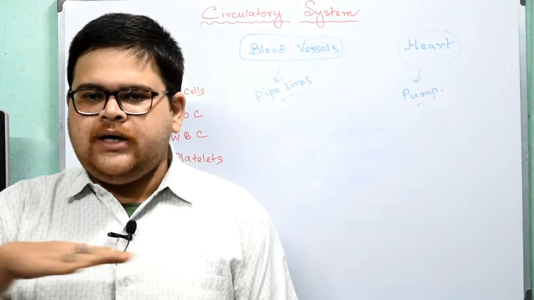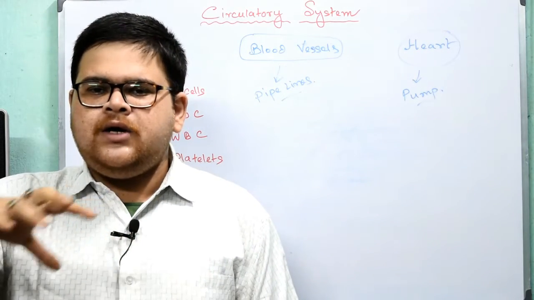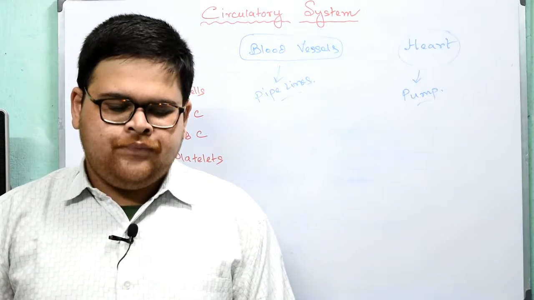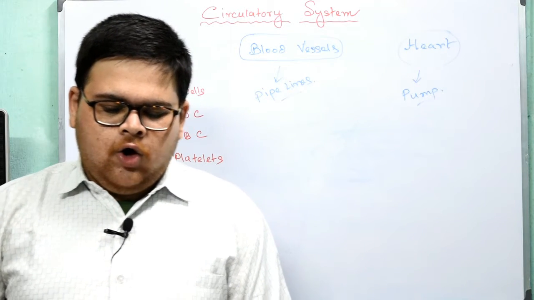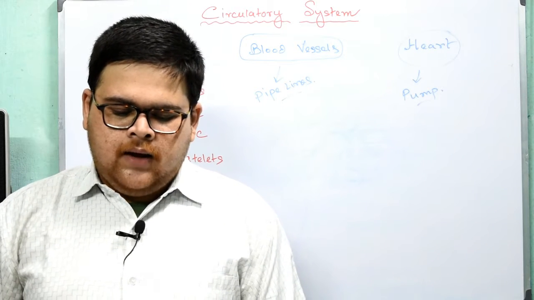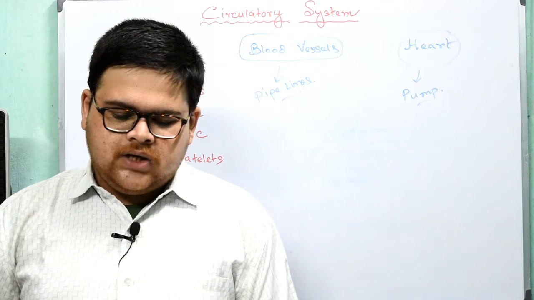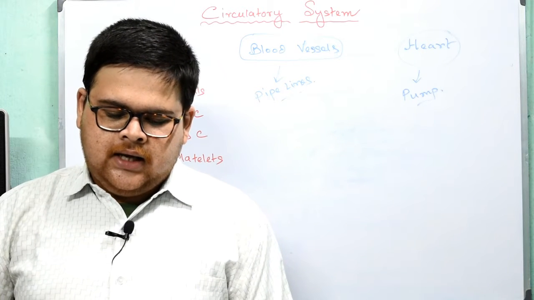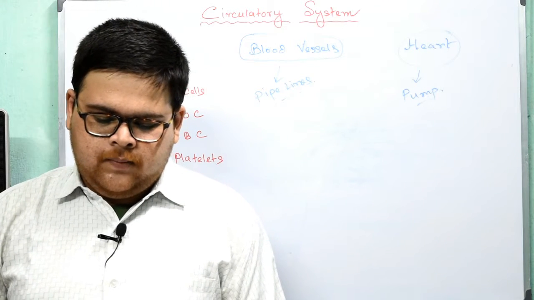So plasma is a liquid medium in which others flow. Okay. Red blood cells or erythrocytes. These are red colored blood cells present in the plasma. Mature RBCs are biconcave in shape and do not have a nucleus. They are the most abundant component of blood.